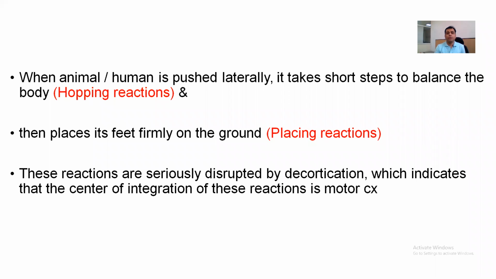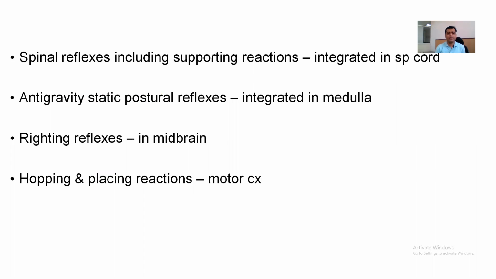When an animal or human is pushed laterally, it takes short steps to balance the body, which is called the hopping reaction. Then it places its feet firmly on the ground, called the placing reaction. These reactions, hopping as well as placing, are seriously disrupted by decortication, which indicates that the center of integration of these reactions is located somewhere in the motor cortex. Spinal reflexes, including the supporting reaction, are integrated in the spinal cord. Anti-gravity static postural reflexes are integrated in the medulla. Righting reflexes are integrated in the midbrain, whereas the hopping and placing reactions are integrated in the motor cortex.